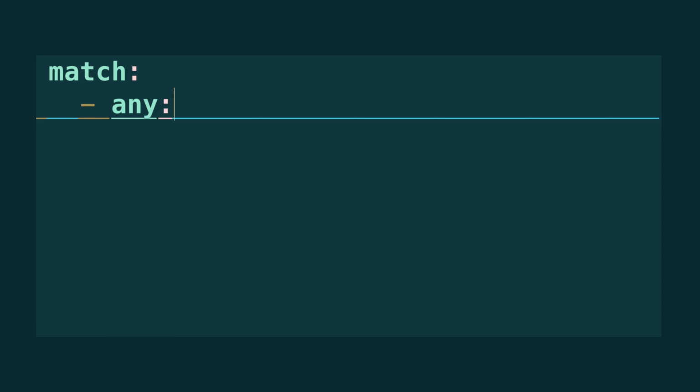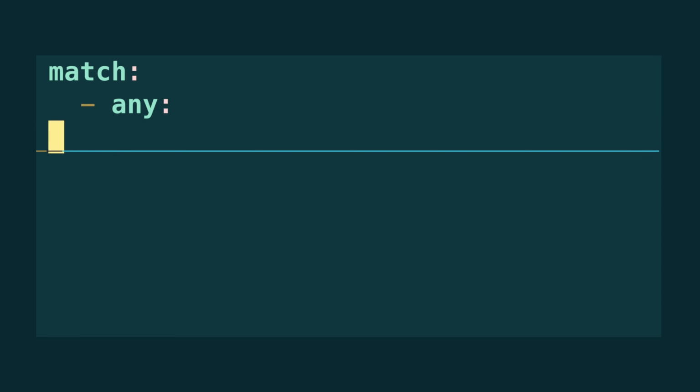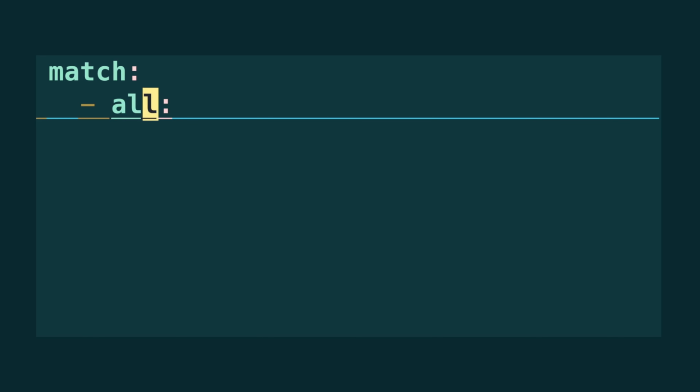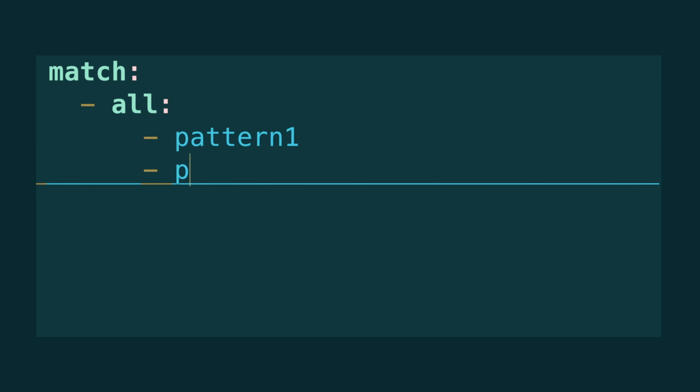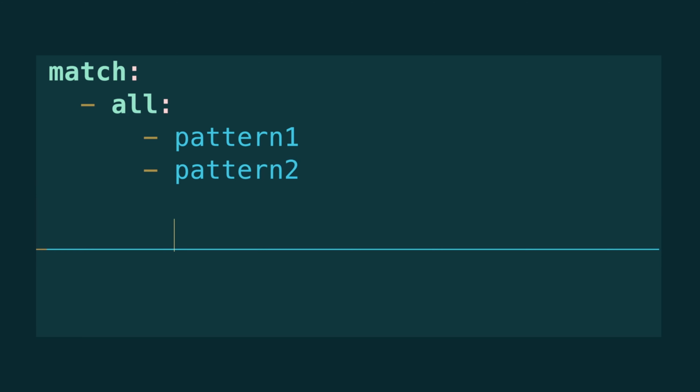After this initial keyword, we can define patterns much like the old syntax. There are some changes, however. The any operator is now the straightforward companion to the pattern either. And the all operator is the analog of patterns. They are meant to be read as match any of these patterns or match all of these patterns.